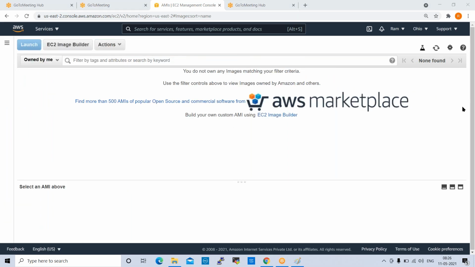Are AMI and templates both the same or different? Templates we use in VMware. Okay, both are the same. Templates and AMI both are the same.